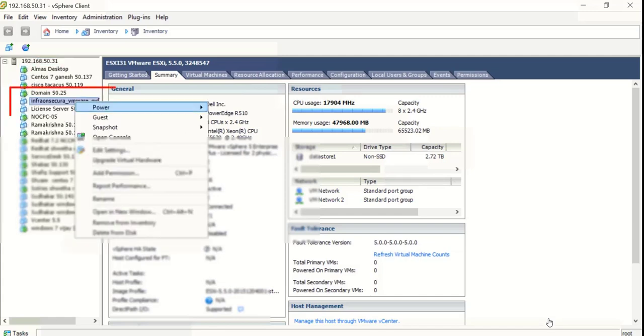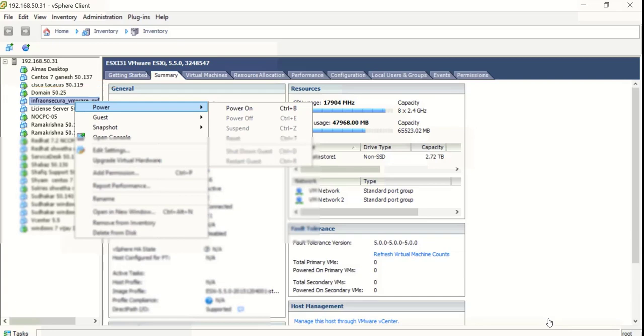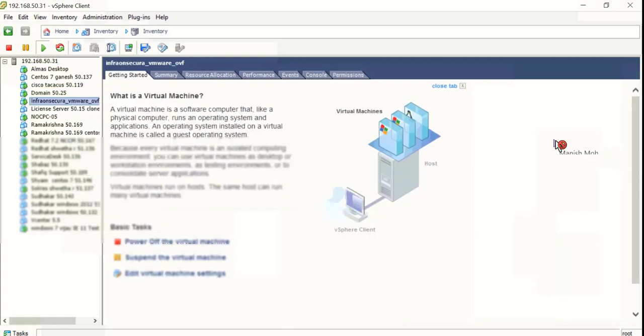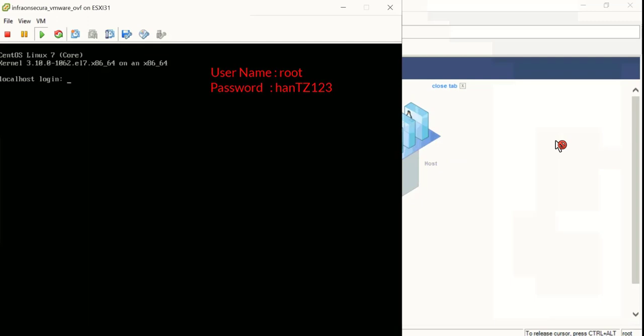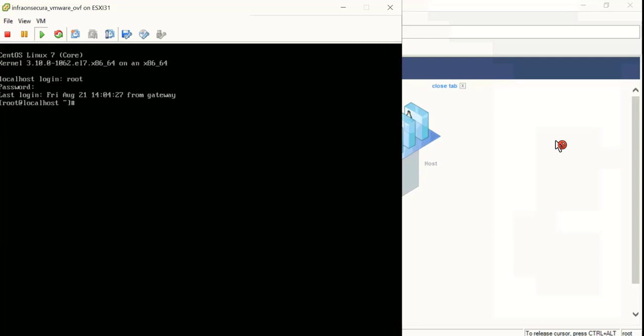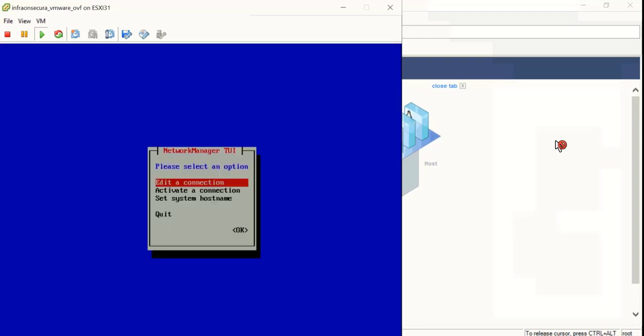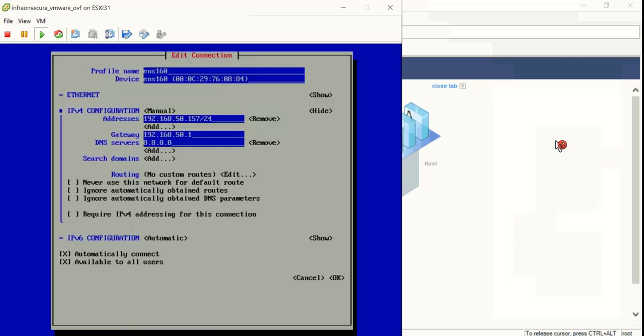Right-click on the newly created VM and power it on. Access the console and use the credentials to log into the server. Use the nmtui command, edit the connection, and change the IPv4 configuration to manual.